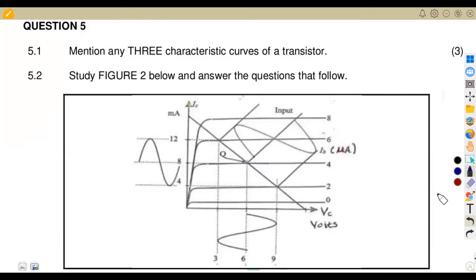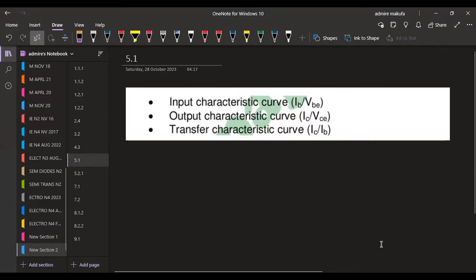Mention any three characteristic curves of a transistor. They are saying we must mention three characteristic curves of a transistor. So there we can have the input curve. All right, so for the characteristic curves, we can have the input characteristics.